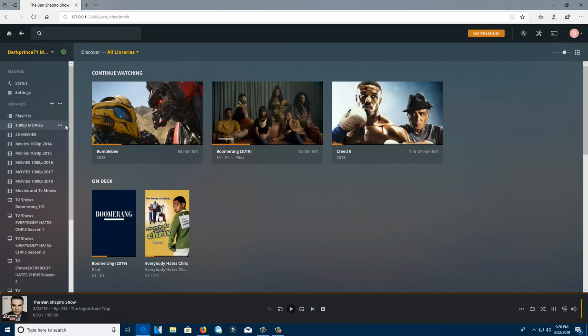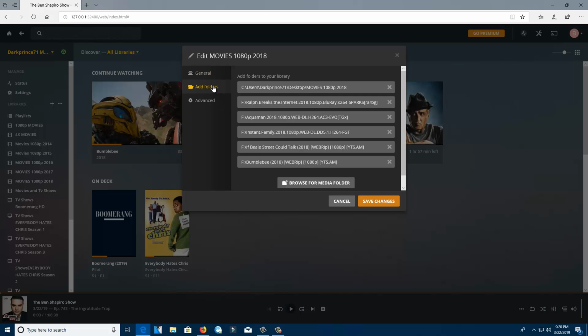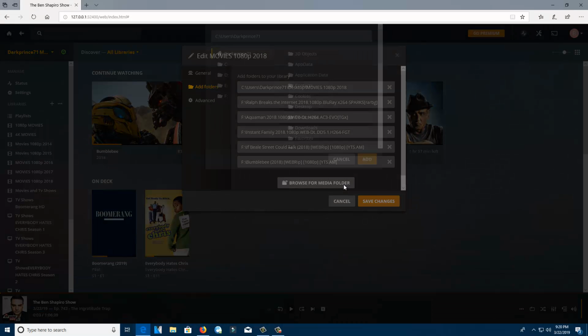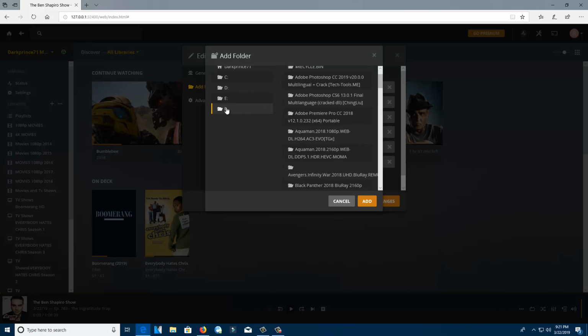I added the movie Bumblebee, right? This is a 2018 movie, and this is where I added it to. So remember, just click the three dots and click edit. The movies are already named there. The only thing you have to do is add your folder. Go to where you have the drive or router or NAS where your content is, and go there and you get it. It's that simple. I'm going to do it in the F drive.